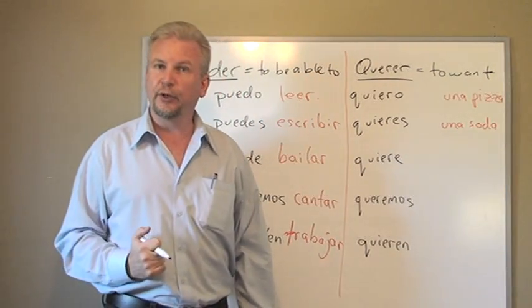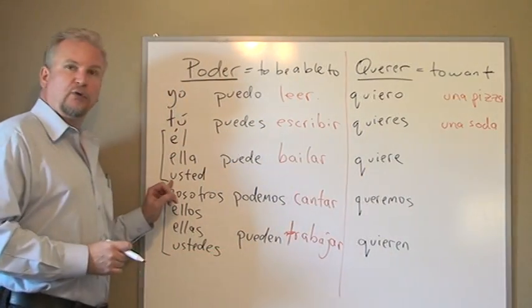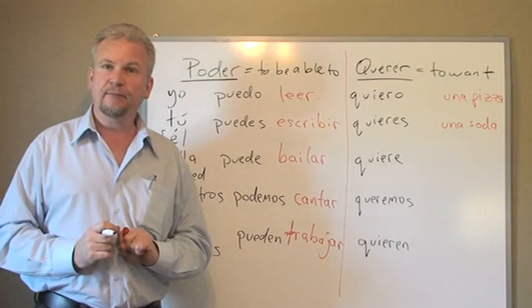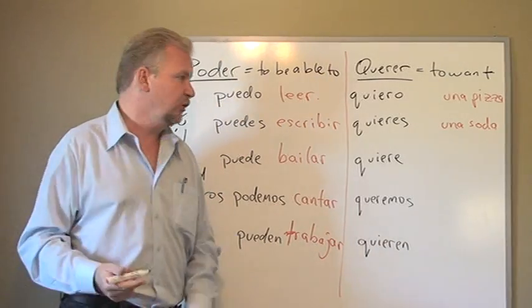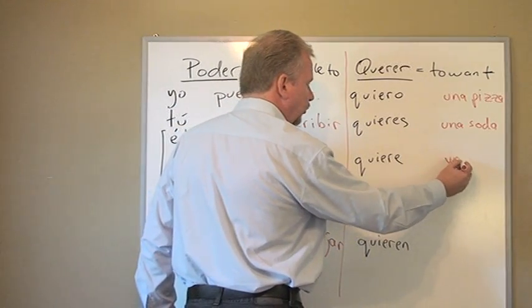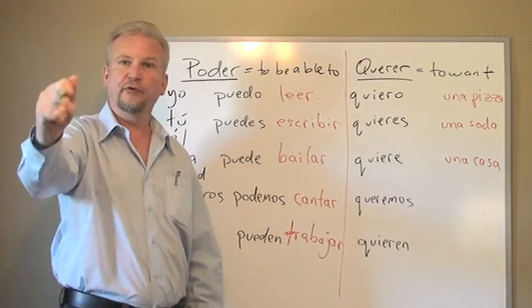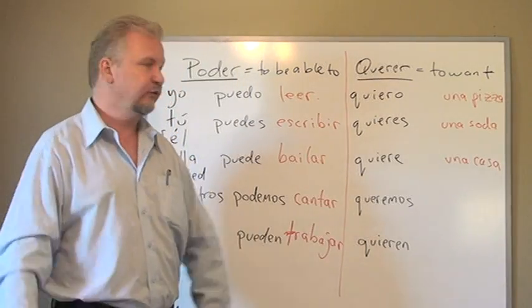Tú quieres una soda. You want a soda. Él, ella, and usted quiere. What does he want? What does she want? Well, let's see. Él quiere una casa. He wants a house. She wants a house.